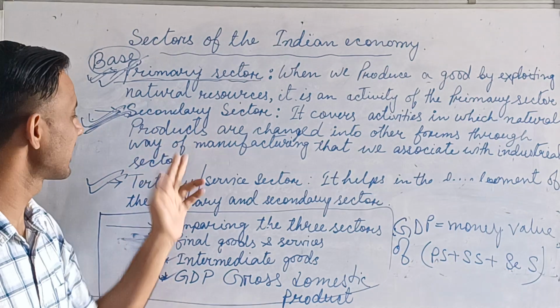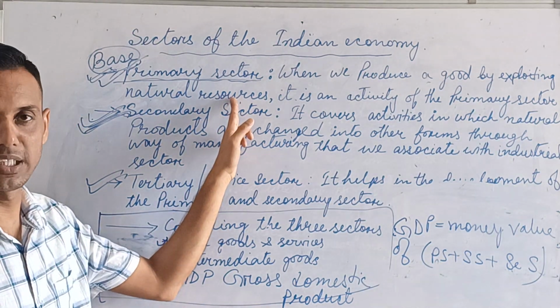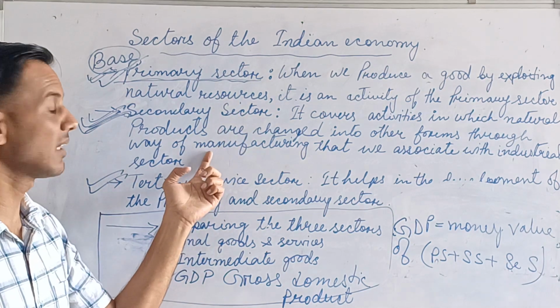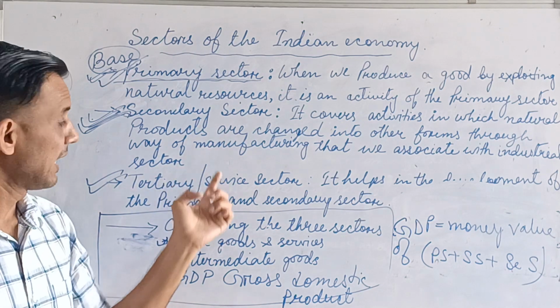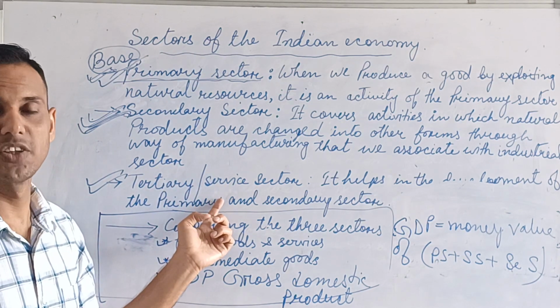So primary, secondary and tertiary sector. In here for the example you can write fishing, dairy, agriculture, forestry. In here you can write example factory. In here you can write example transportation, education.